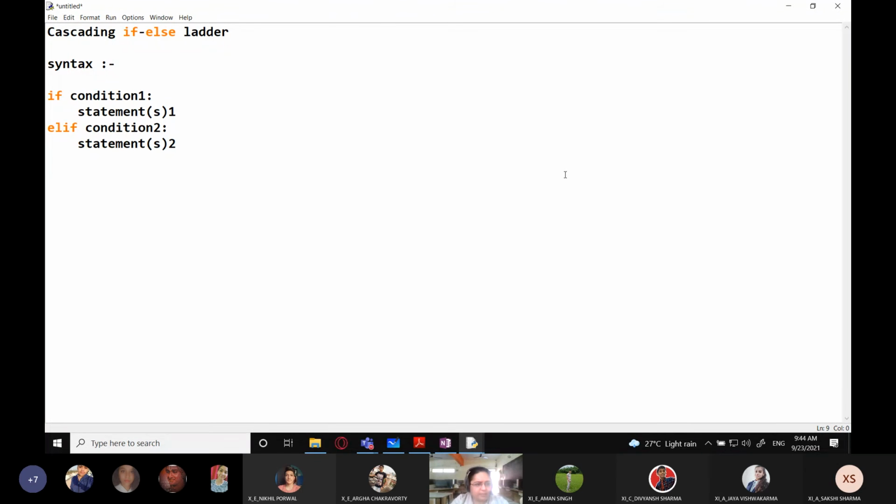This can continue with condition 3, statement 3, for n number of times. Then again I write elif condition n, and if that is also true, then statement n. If none of these conditions are true, then the last resort is else.